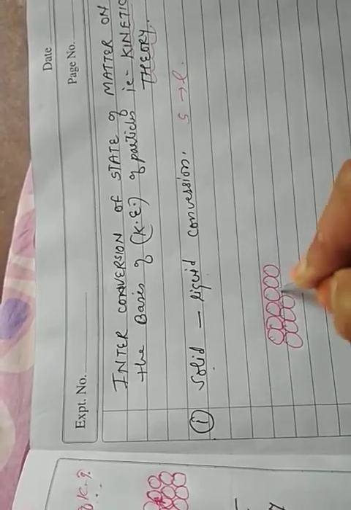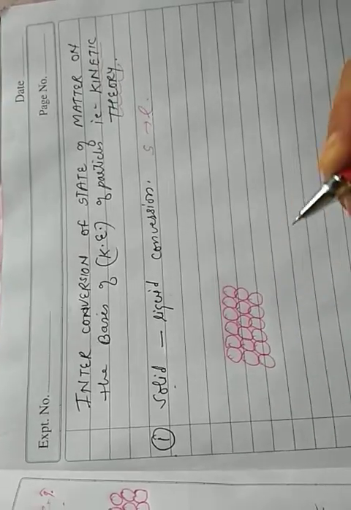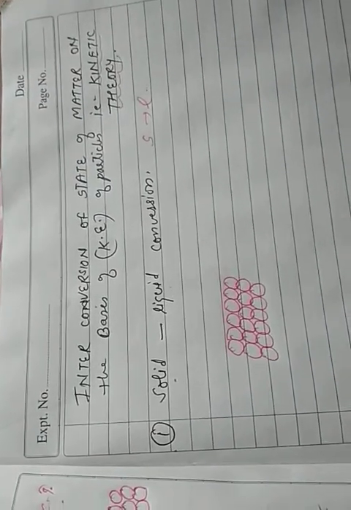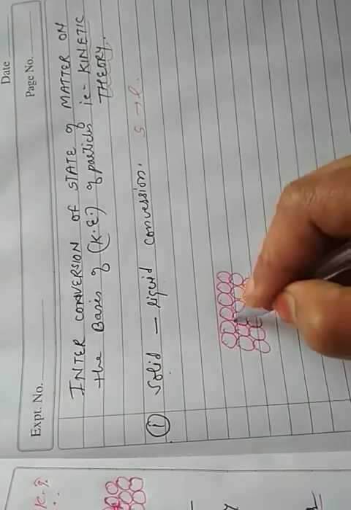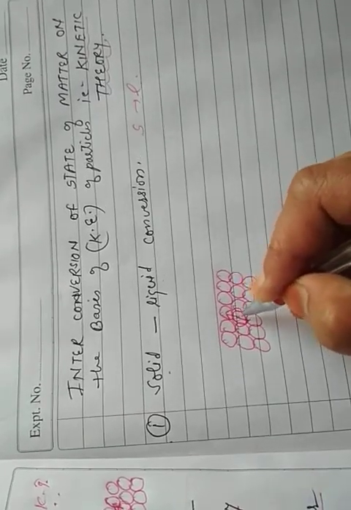They have a very small, almost negligible intermolecular space, and a very strong, maximum intermolecular force of attraction. The particles can only vibrate at their mean position.